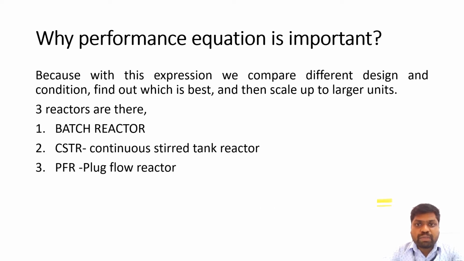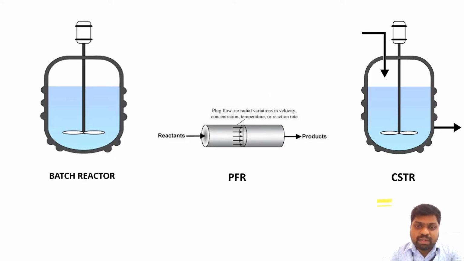So why is the performance equation important? Because with the expression we can compare different designs and conditions, find out the best, and scale up to large units. The reactors are divided into three types: one is the batch reactor, second is the continuous stirred tank reactor, generally known as CSTR, and third is the plug flow reactor, known as PFR. This is the diagrammatic view of the batch reactor, PFR and CSTR.